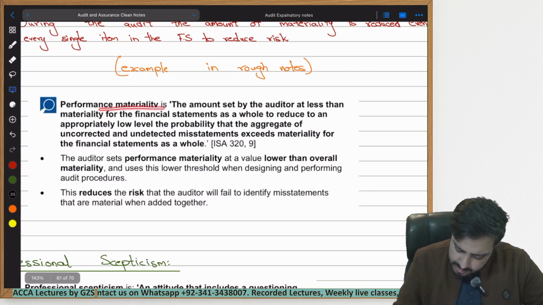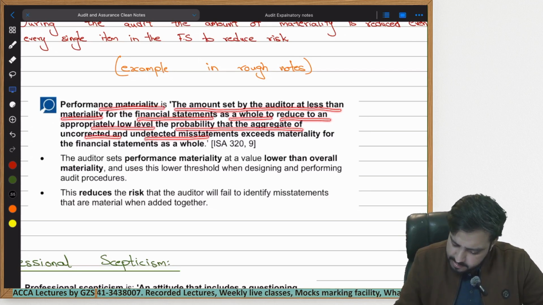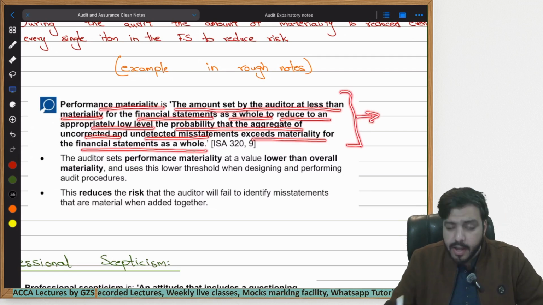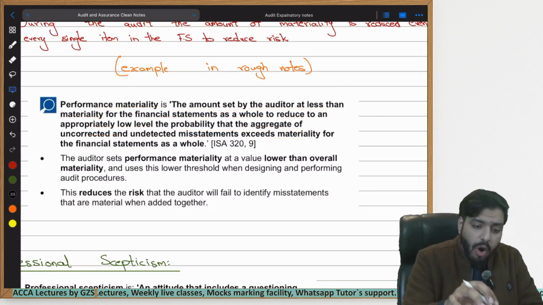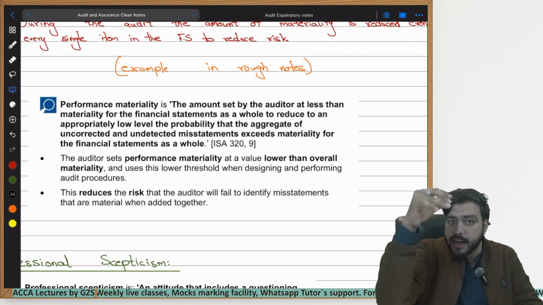Performance materiality is the amount set by the auditor at less than materiality for the financial statements as a whole to reduce to an appropriately low level the probability that the aggregate of uncorrected and undetected misstatements exceeds materiality for the financial statements as a whole. In short, this definition means that when you set a lower amount of performance materiality to correct errors during the audit, the chances that individual misstatements are above materiality are reduced.